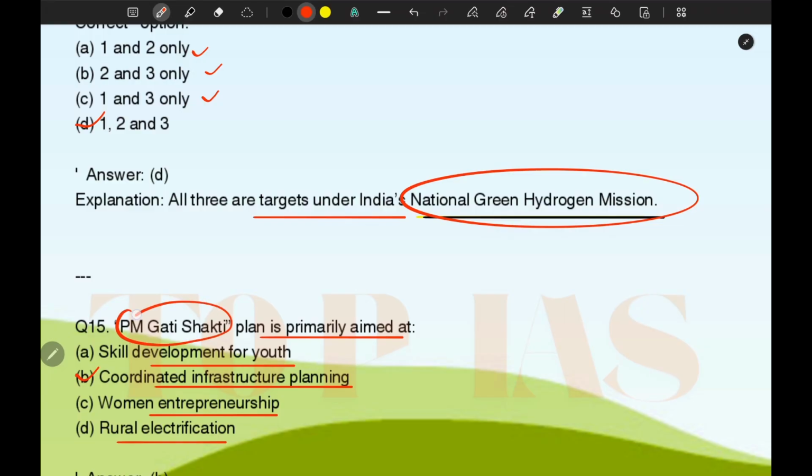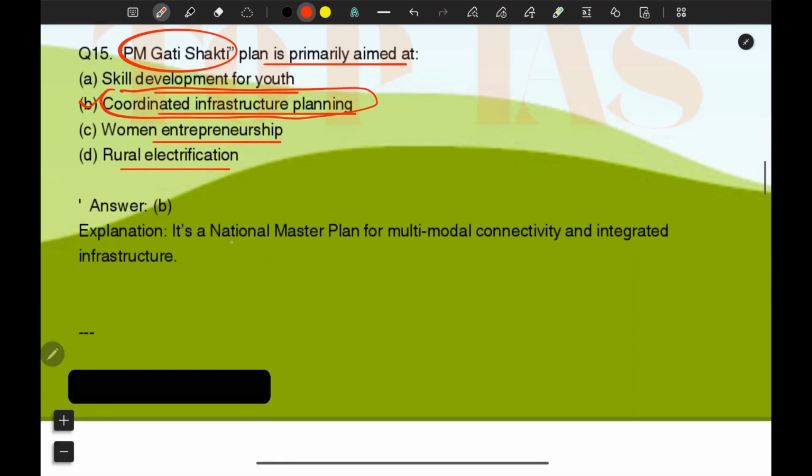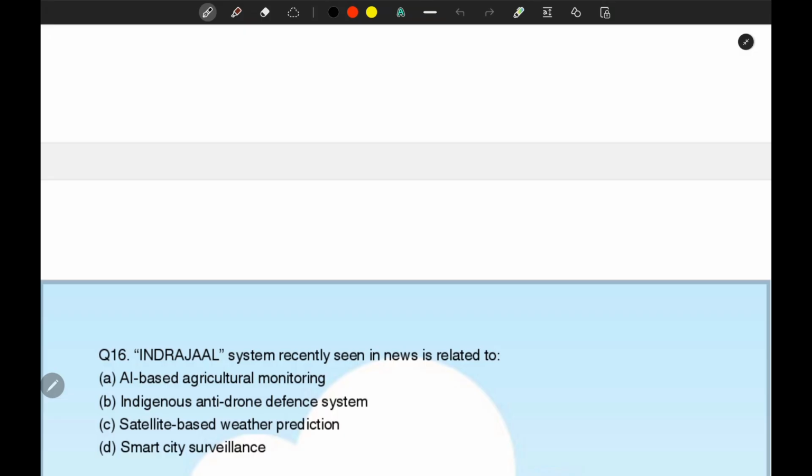Basically, PM Gati Shakti is primarily aimed at coordinated infrastructure planning in India. Okay, so it is a national master plan for multi-modal connectivity and integrated infrastructure. So PM Gati Shakti is related to infrastructure planning. Okay, so let's move to the next question.